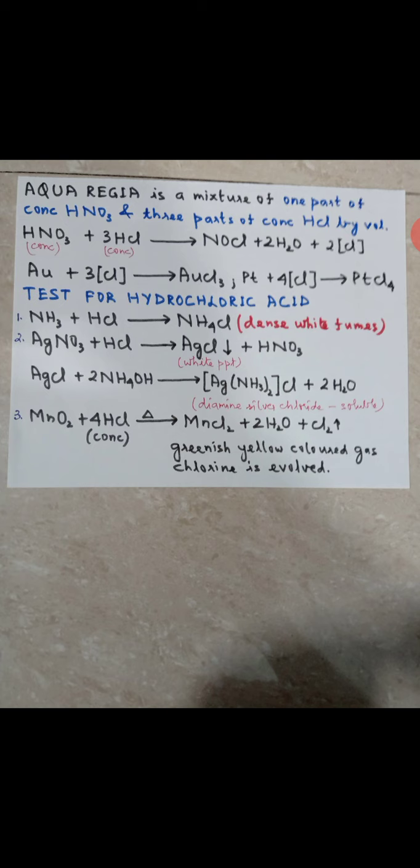Now the same thing with MnO2. Just now I told you that when MnO2 or any oxidizing agent is heated with HCl, it gives you chlorine gas, which is greenish yellow in color. Chlorine is a pungent smelling, greenish yellow colored gas. So these are the tests of HCl. Clear?